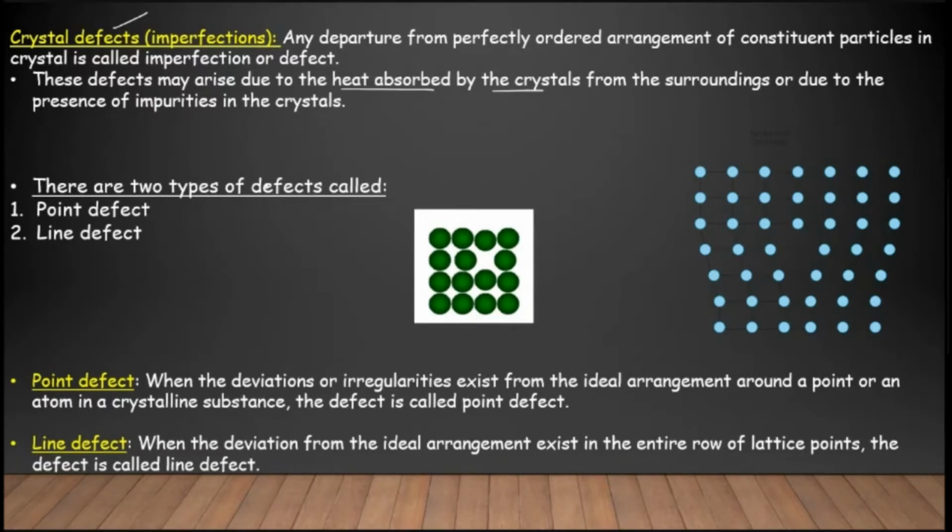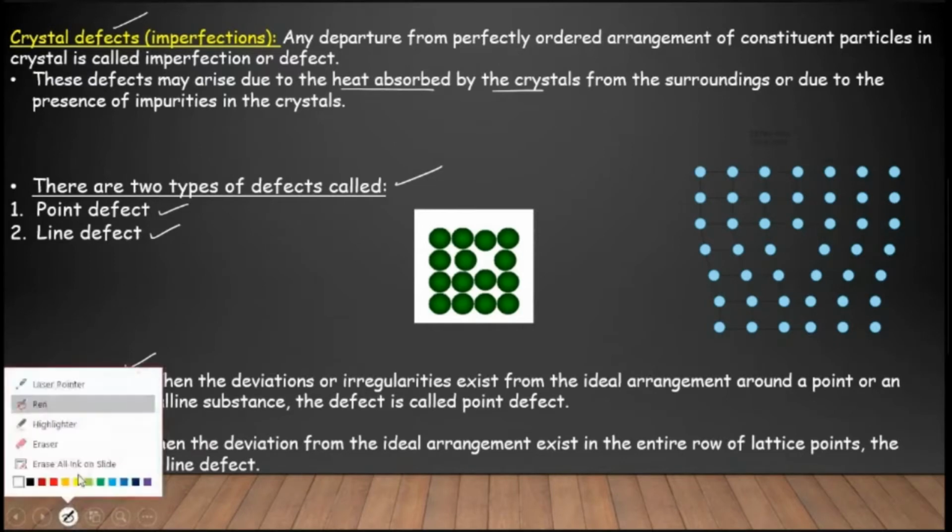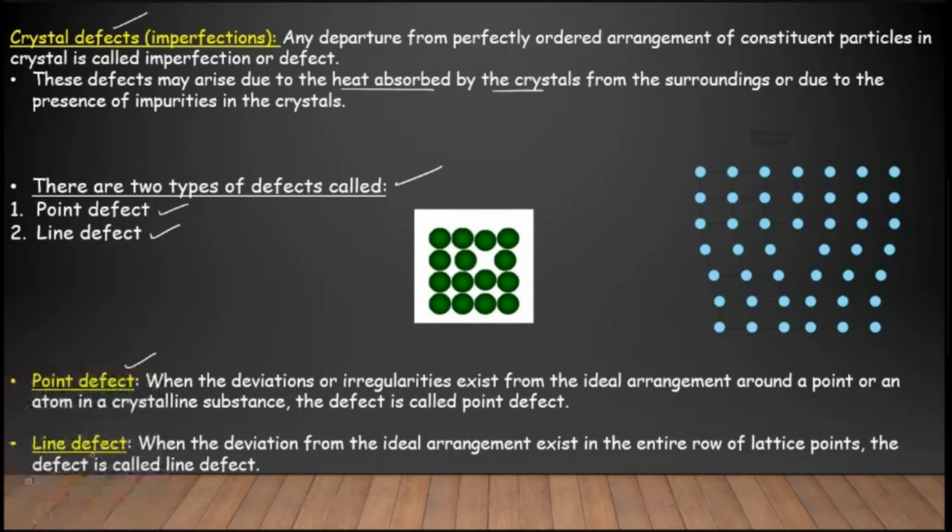So there are two types of defects: point defect and line defect. Coming to the point defect, it is when the deviation or irregularities exist from the ideal arrangement around a point. Around a point in a crystal lattice, say for example this is one point I've marked here, if any defect arises around a point, such a defect we call a point defect, right?